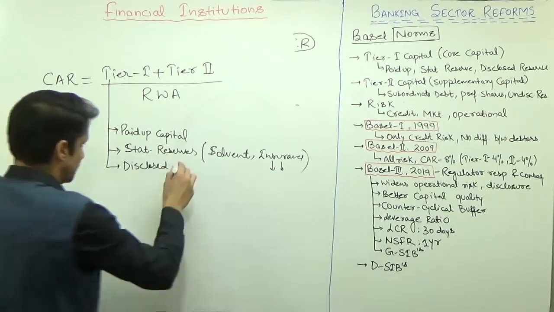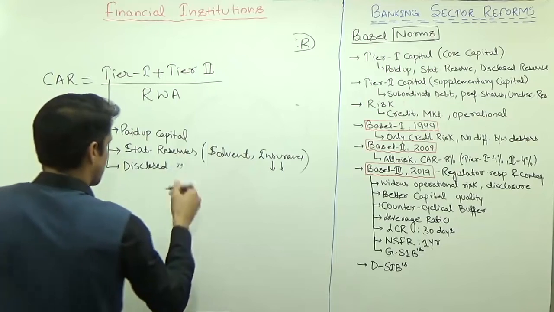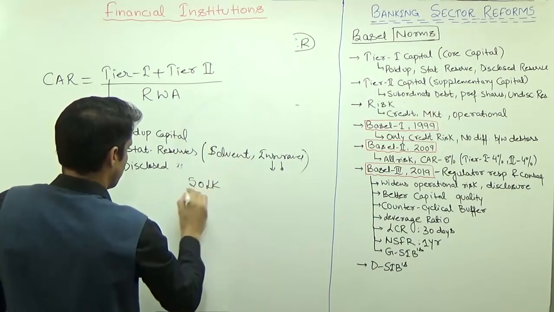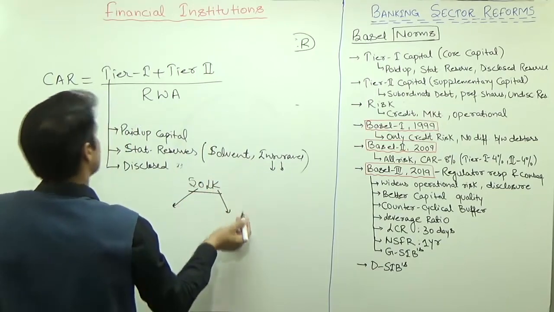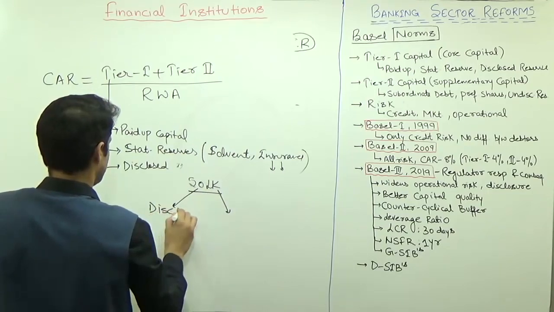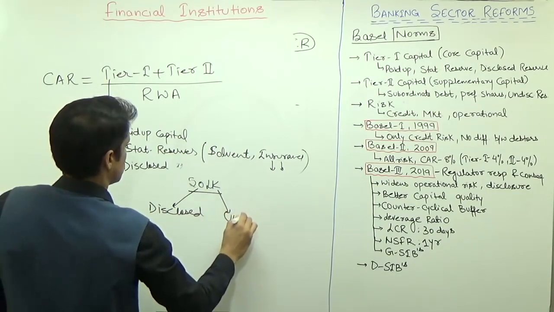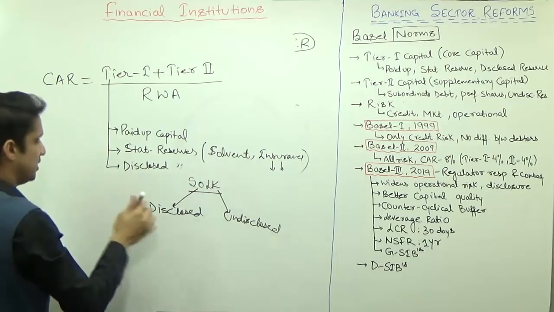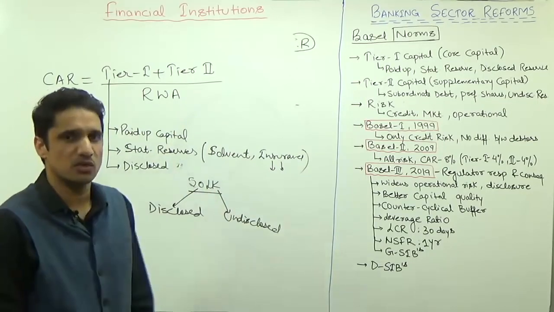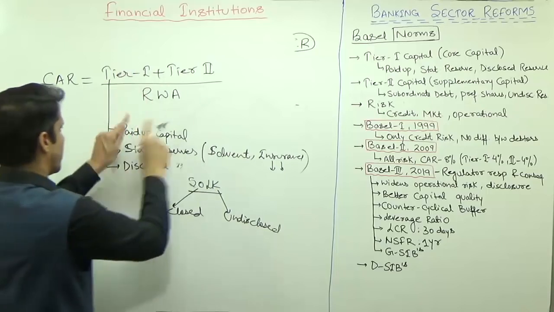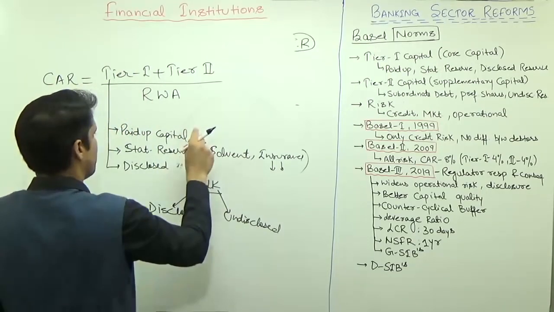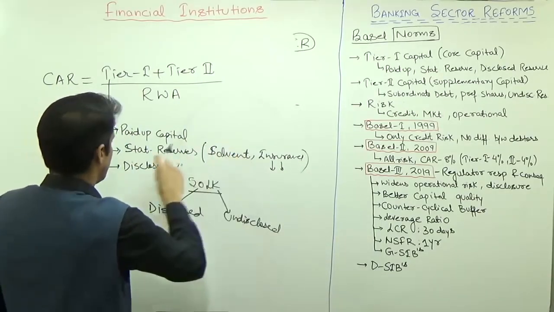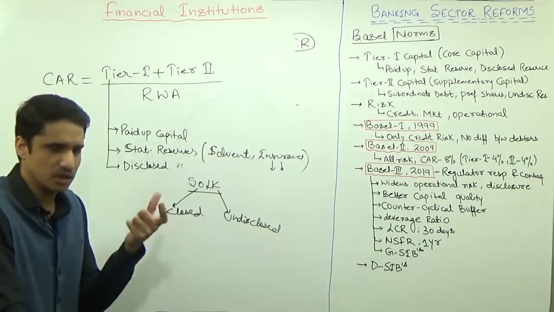Then the disclosed reserves. In the case of banks, whatever your profit is, suppose the profit of this bank is 50 lakh rupees, it is at the discretion of the bank to keep some reserves as disclosed and some as undisclosed. The reserve which the bank tells the public about is known as disclosed reserves. So tier 1 capital, or the core capital, is the paid up capital inserted by the promoter, then the statutory reserves maintained by the particular bank, and then the disclosed reserves. These are the core capital.